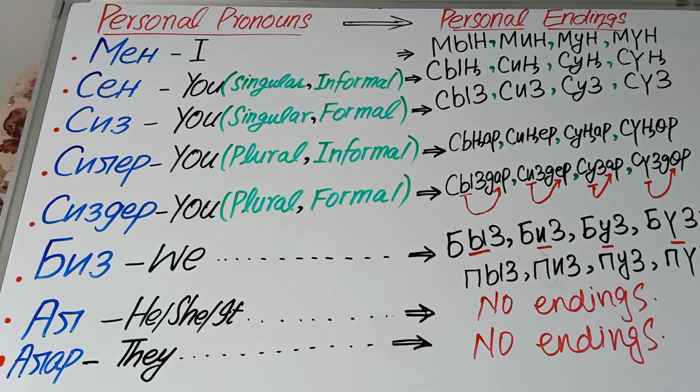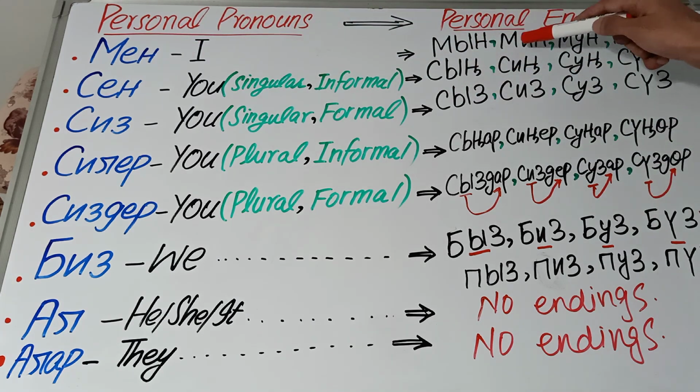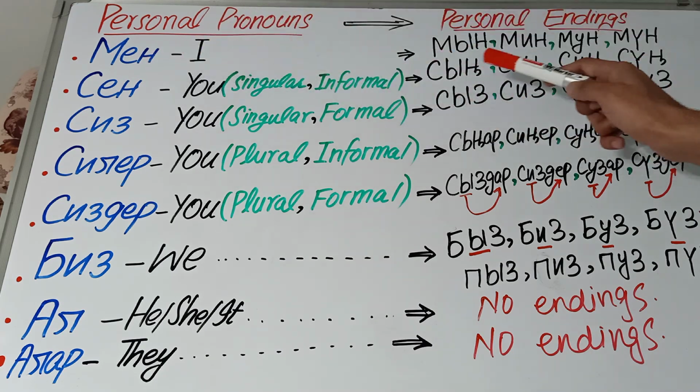Okay, let's come to the rapid review. We have eight personal pronouns in the Kyrgyz language and they have personal endings. Each personal pronoun has four personal endings.